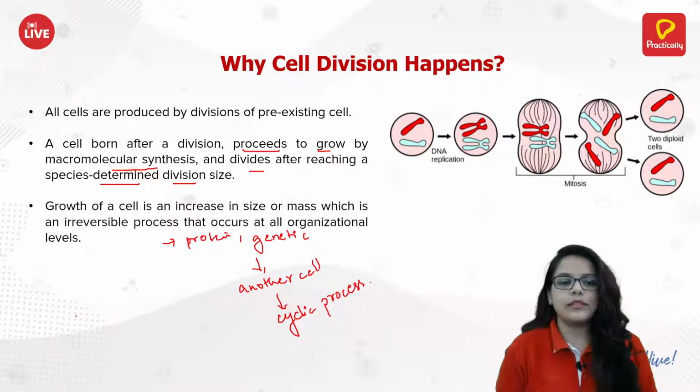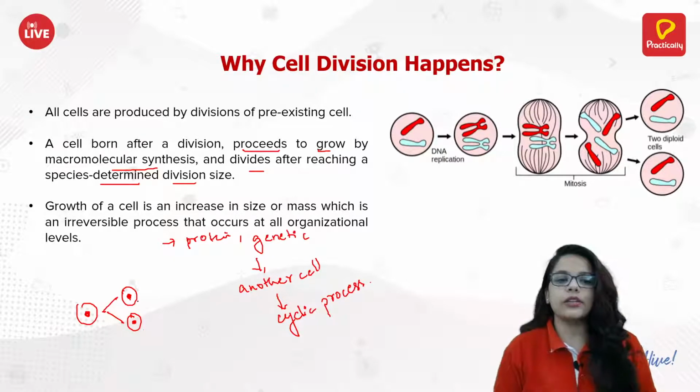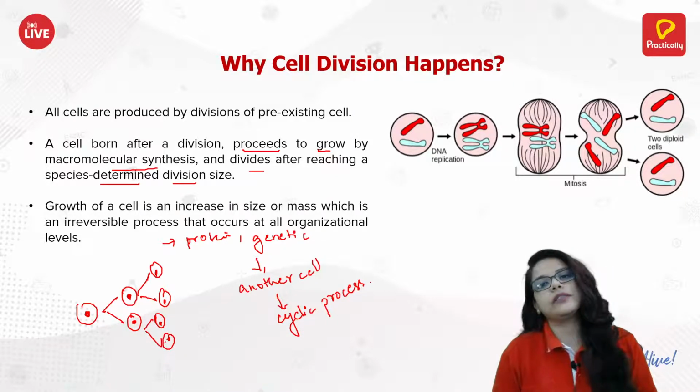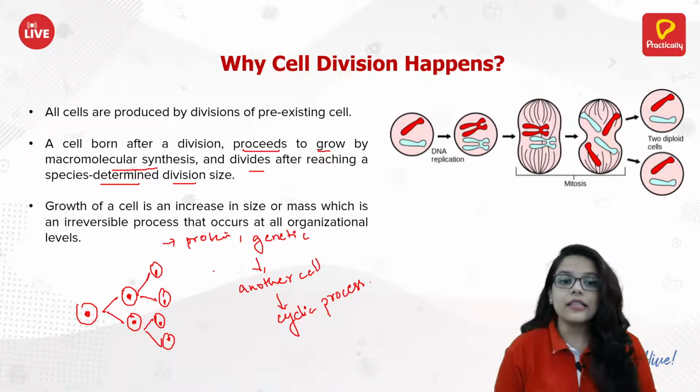So what happens? There is one cell, it's growing. When it has grown properly, it has all whatever is needed, it divides into two. Now these two daughter cells will again grow properly, and again they will also divide. So like this, a cell keeps dividing. That is why we are growing, right?